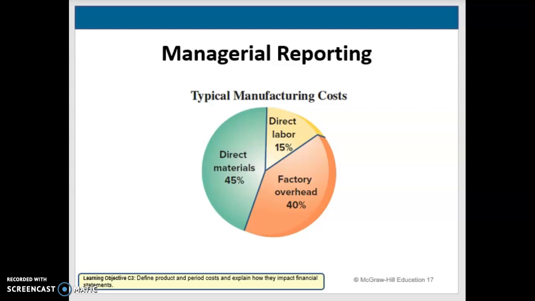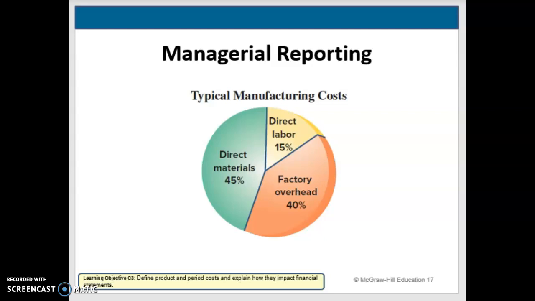The main difference between merchandising and manufacturing companies is that merchandisers buy goods that are ready for sale, while manufacturers produce goods from materials and labor. Amazon.com is an example of a merchandising company. It buys and sells goods without physically changing them. They're not producing the goods. They're just buying a finished product and selling it.